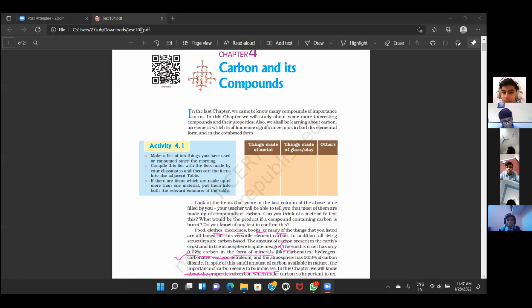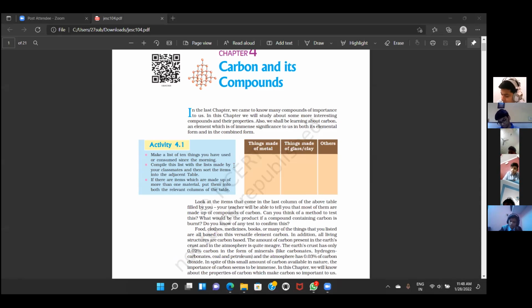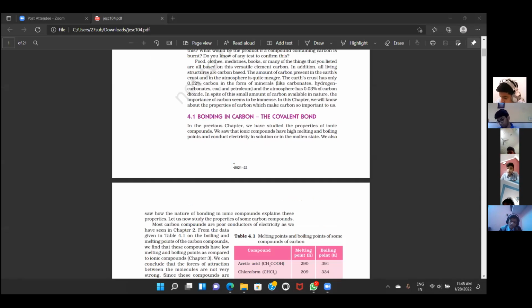That's why it becomes highly important to study carbon and its compounds. Why is the study important? Is it clear to everyone? Yes, ma'am. I have marked it for your convenience, so you can mark it in your book as well. Marked? Shall we move to the next page? Yes, ma'am. Okay. Now the next question that arises is: what are covalent bonds and why does carbon form only covalent bonds?